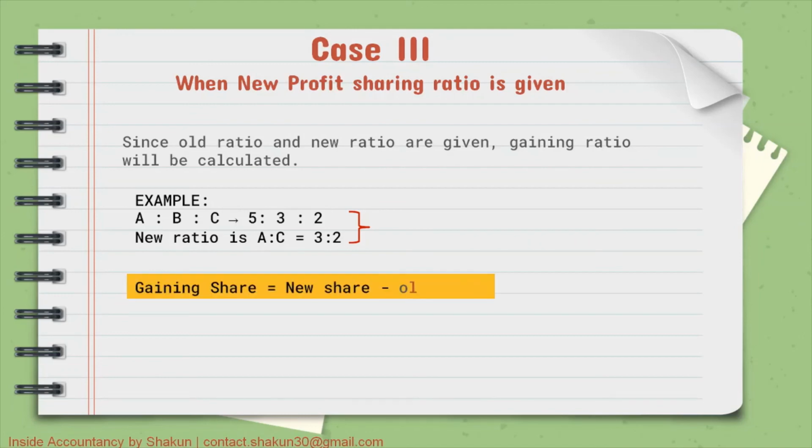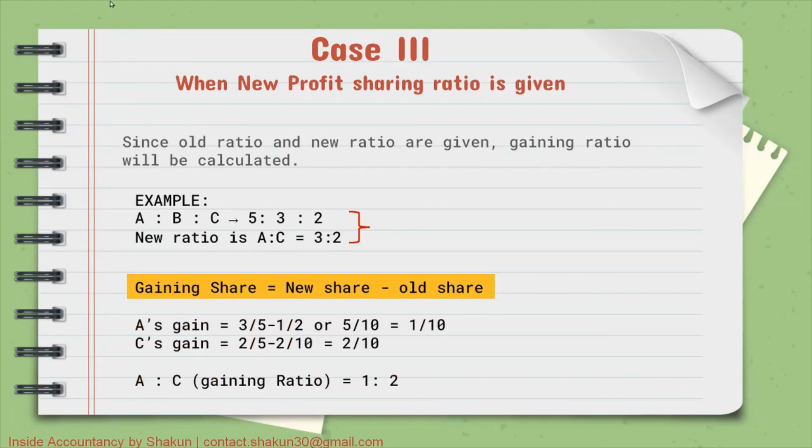So what is gaining ratio? Gaining ratio is always equal to new minus old. So gaining share of A and C will be equal to new share minus old share. So A's gain is equal to his new share. What is A's new share? That is 3/5 minus his old share, that is 5/10, or 1/2 you can say. So this gives us 1/10. So A's gain is 1/10.